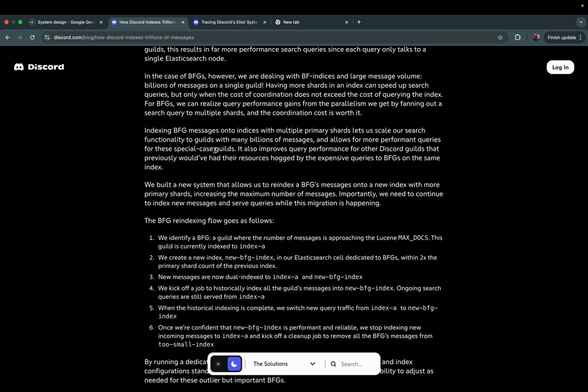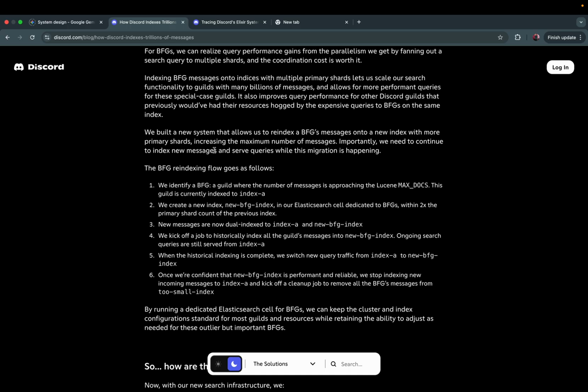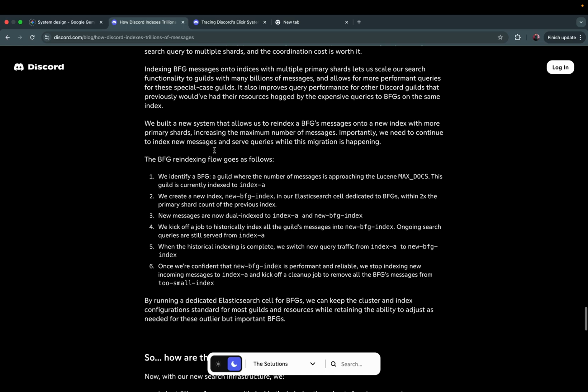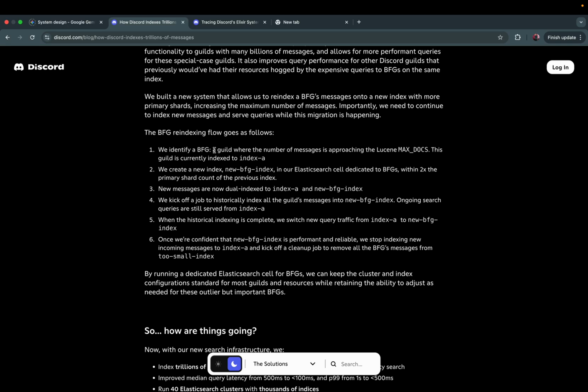Indexing BFG messages onto indices with multiple primary shards let us scale our search functionality to guilds with many billions of messages and allows for more performant queries for these special case guilds. It also improves query performance for other Discord guilds that previously would have had their resources hogged by the expensive queries to BFGs on the same index.